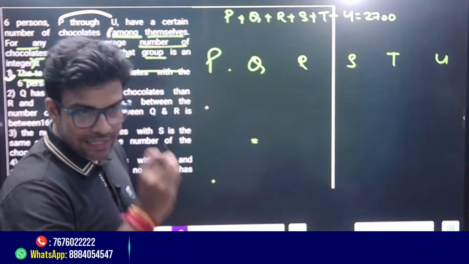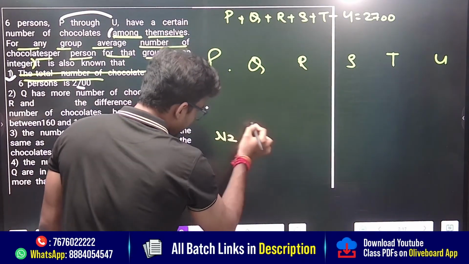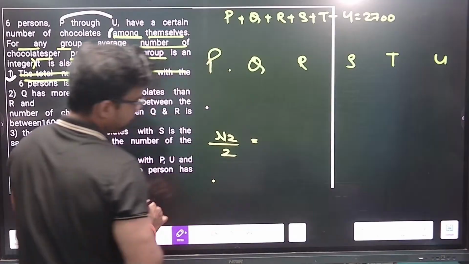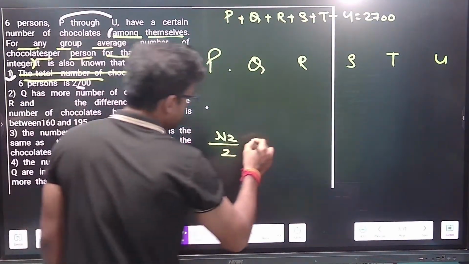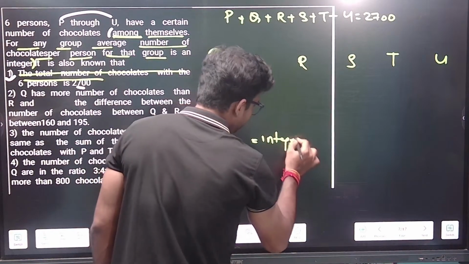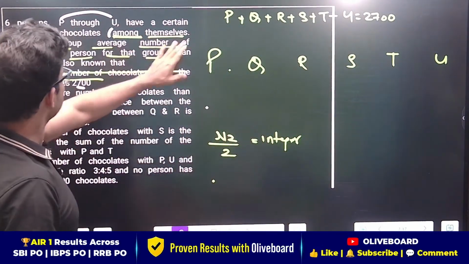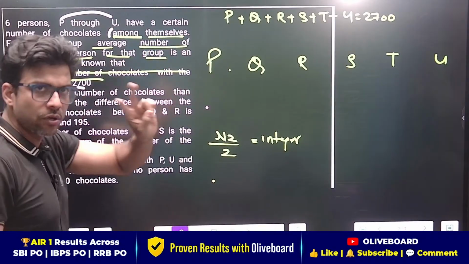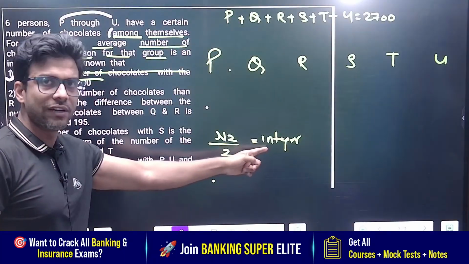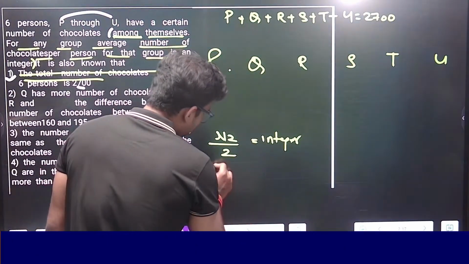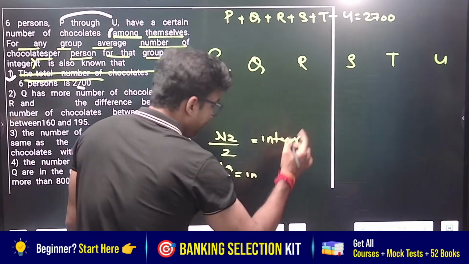So let's say if I assume there is a group N2, then N2 divided by 2 would give me an integer. Again, I'll show you what I am writing down. Read the point one time, two times. Among themselves, for any group, because 2 people also constitute a group, a group of 2 divided by 2 will give you an integer. Somebody will ask, why only 2? Let's say a group of 3, divided by 3, again an integer.